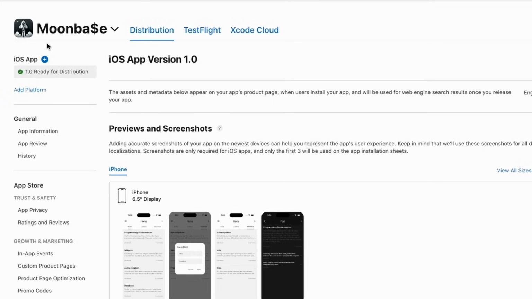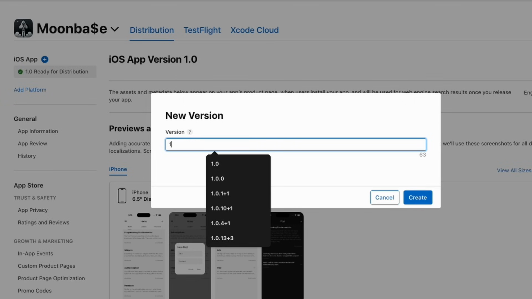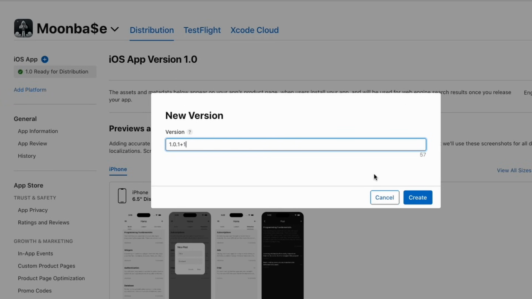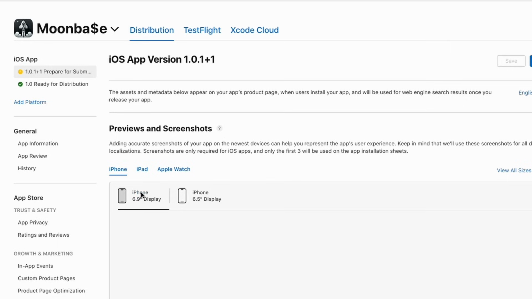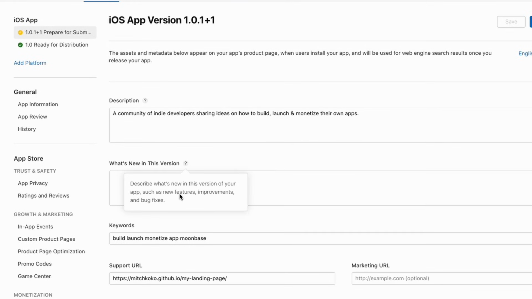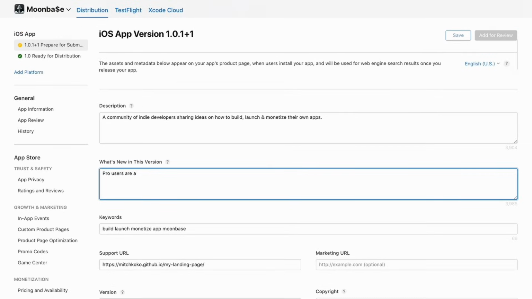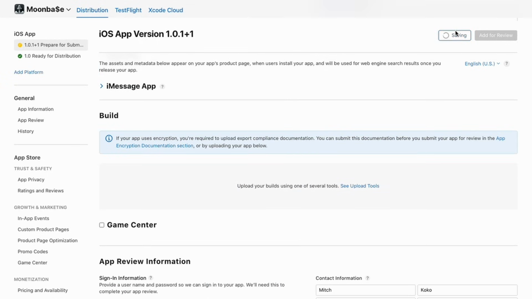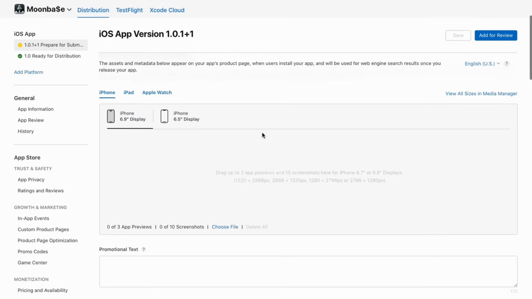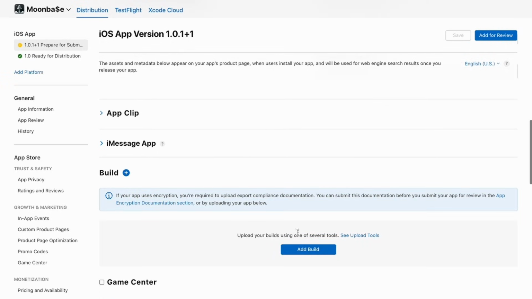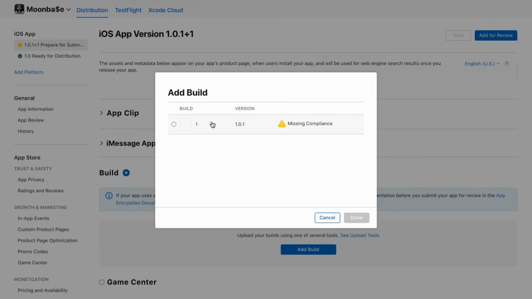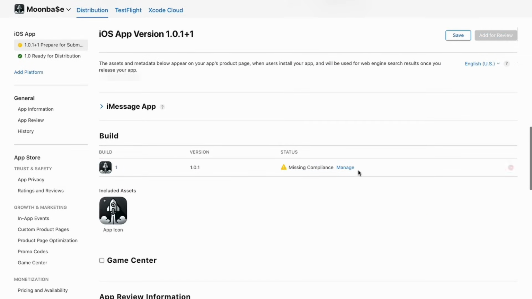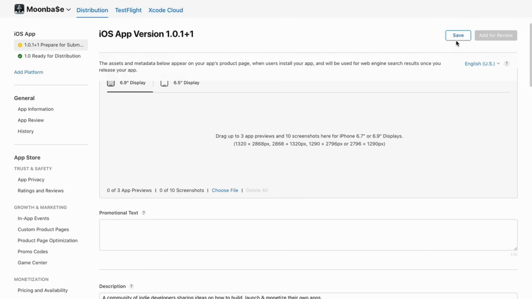And coming back to App Store Connect, I want you to click the plus button to have a new version. So let's say 1.0.1. Cool, and then you'll have this little section here saying what's new in this version. I'm going to say pro users are able to post and comment. And then we've got the build, so let's just save what we have so far. And once your build is done processing and you got that email, let's refresh the page and we can add this build. And save.